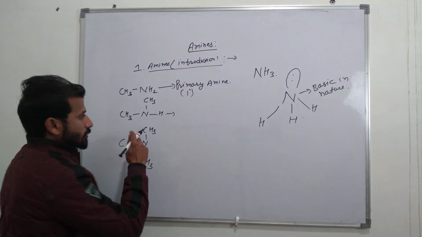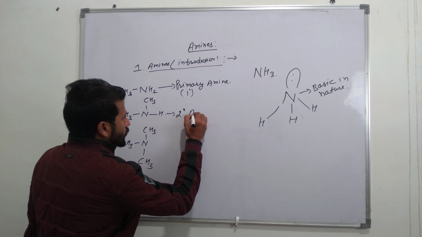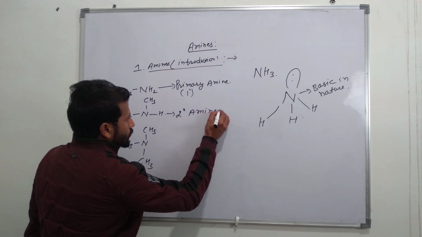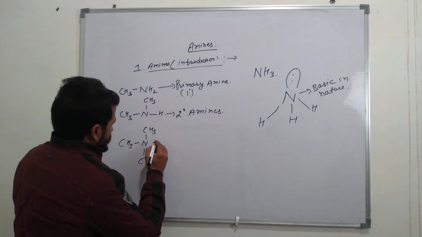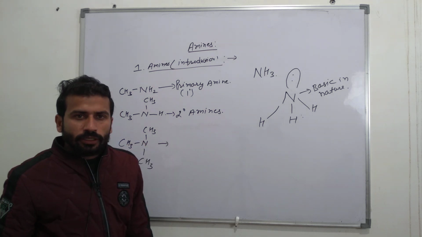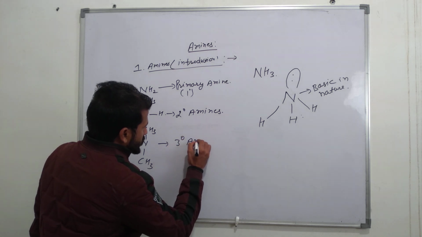CH3NHCH3, this is secondary amine or 2 degree amine. And the last one is (CH3)3N, tertiary amine, or we can say 3 degree amine.